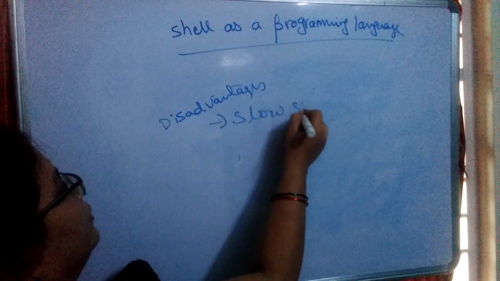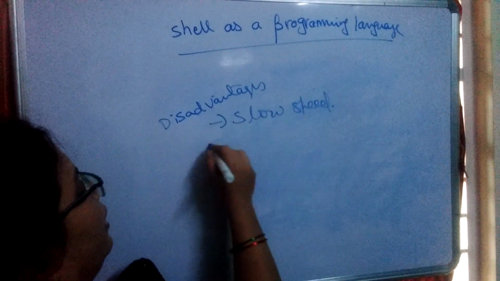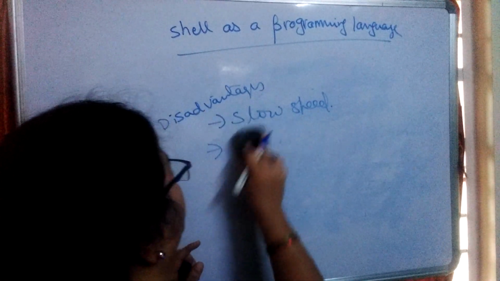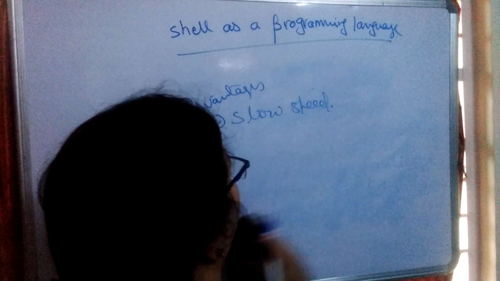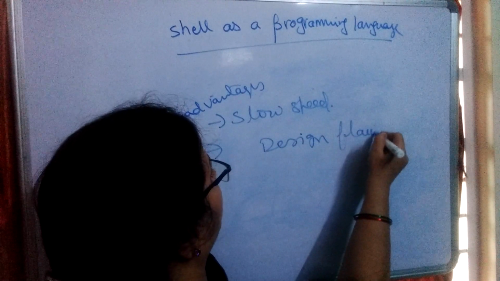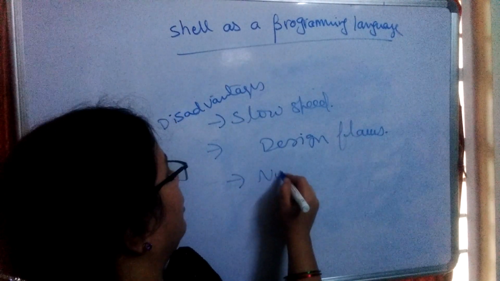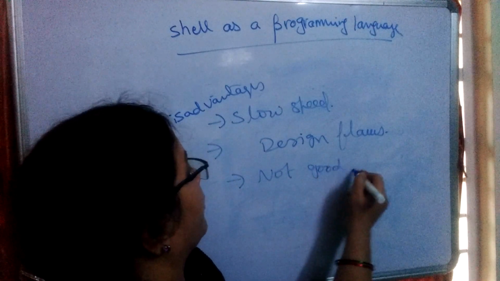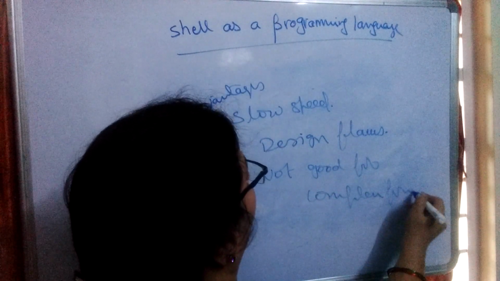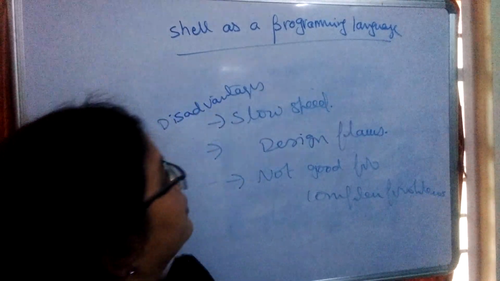Slow in speed, and some design flaws are also there. Not good for complex problems. We cannot handle complex problems by using this shell.